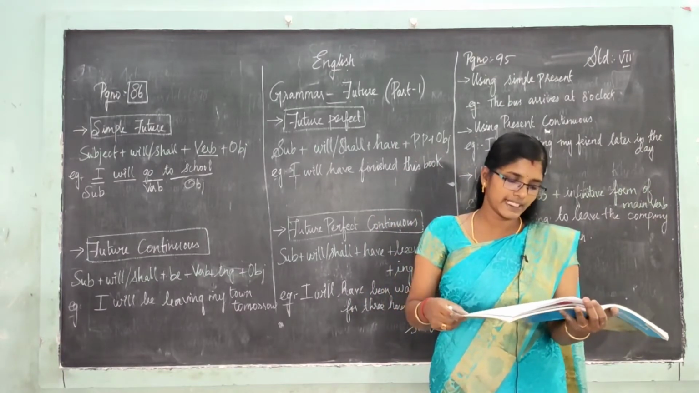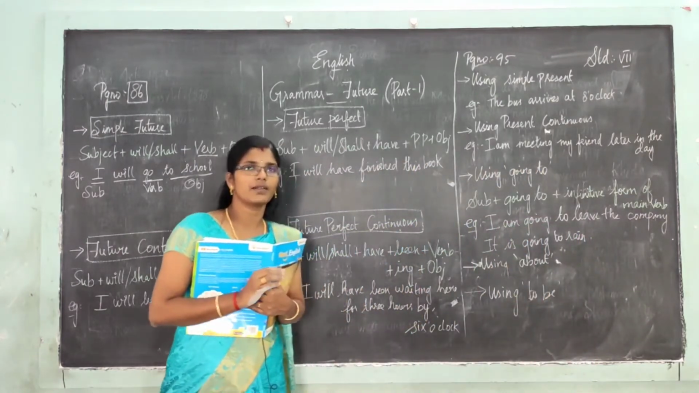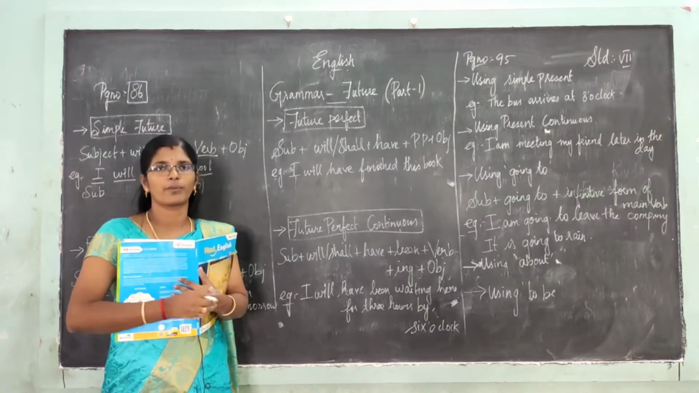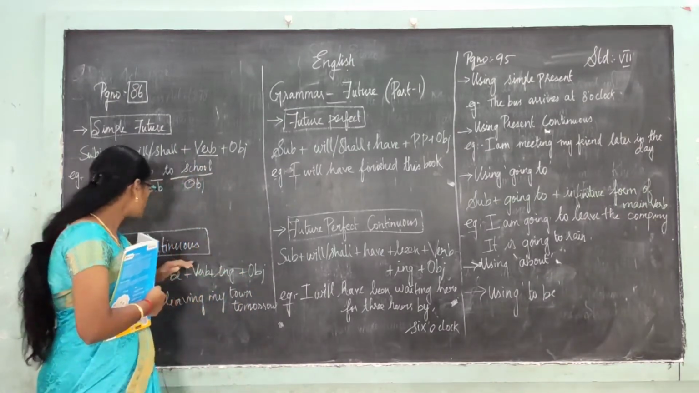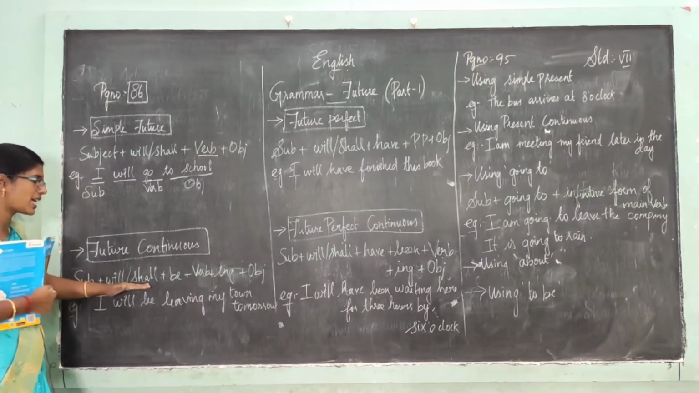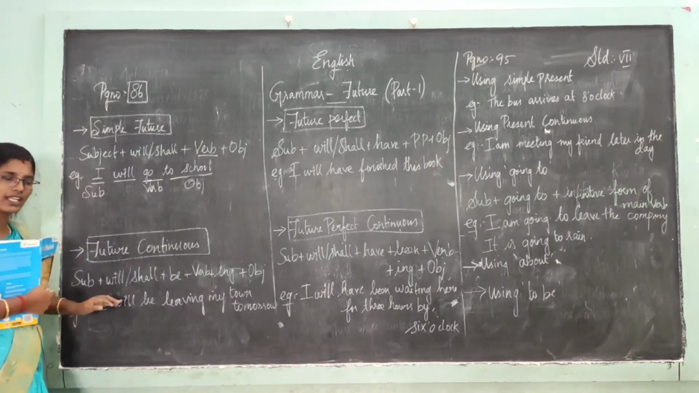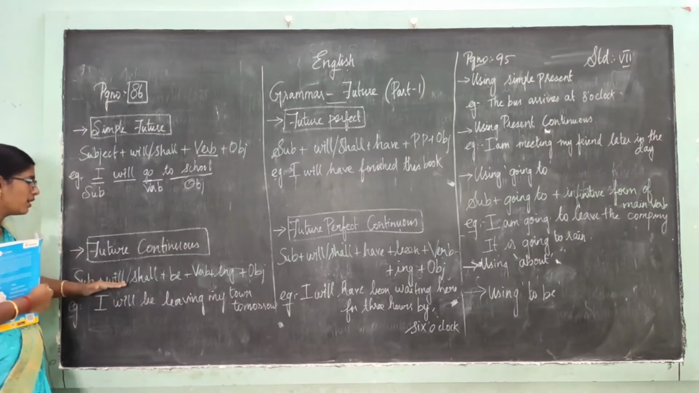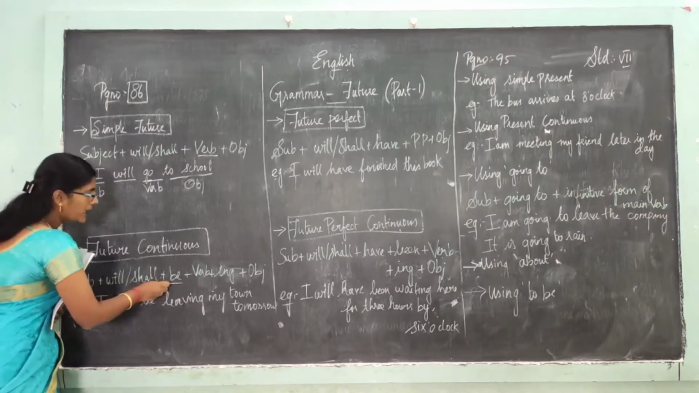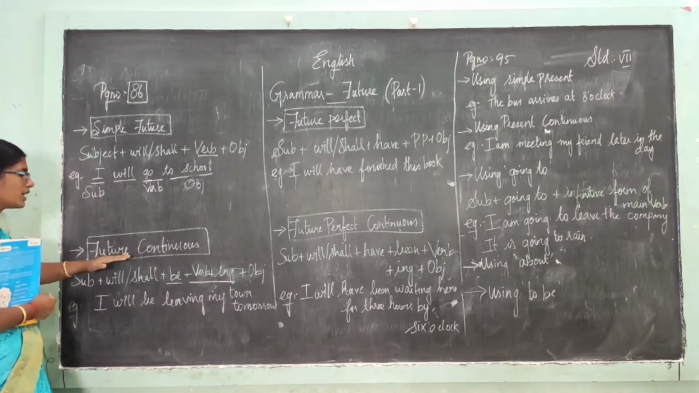Now moving on to the next one, future continuous. Continuous means it continues, the ing format. Coming to the second type, future continuous: subject plus will or shall plus be plus verb plus ing plus object. Can you all understand? Subject plus will or shall, the same, plus you have to add be plus verb plus ing. That is the only difference in future continuous.